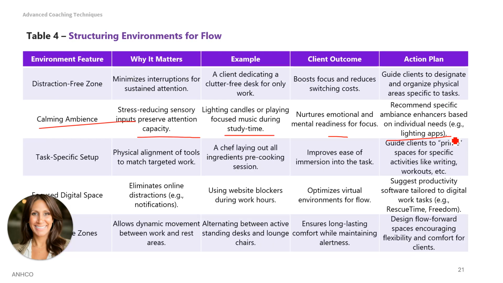Table 4, structuring environments for flow. Here you will see the environment feature, why it matters, example, client outcome, and action plan. Let's walk through calming ambiance. As you'll see here, why it matters, stress-reducing sensory inputs preserve attention. The example, lighting candles or playing focused music during study time. The client outcome, it nurtures emotional and mental readiness for focus. And the action plan, recommend specific ambience enhancers based on individual needs. Take a few moments to review the rest of Table 4 for structuring environments for flow.